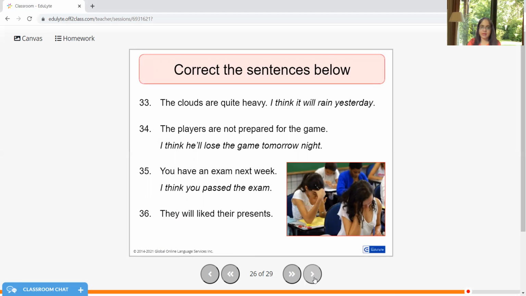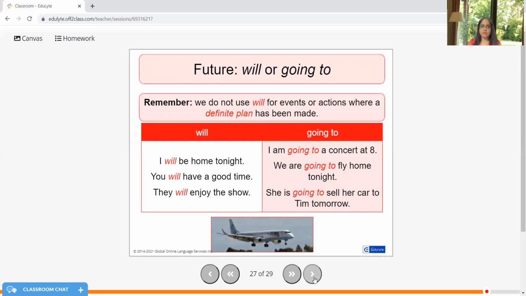You have an exam next week. I think you will pass the exam. They will like the presents. Instead of liked, the verb will be like, L-I-K-E, the first form. So future, will or going to, we are using that. We do not use will for events or actions where a definite plan has been made. Like, I'll be home tonight. You will have a good time. They will enjoy the show.